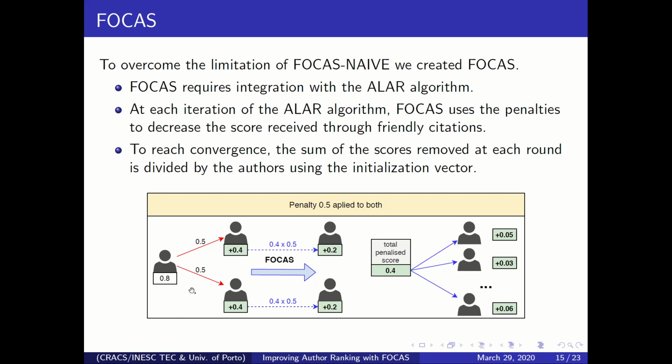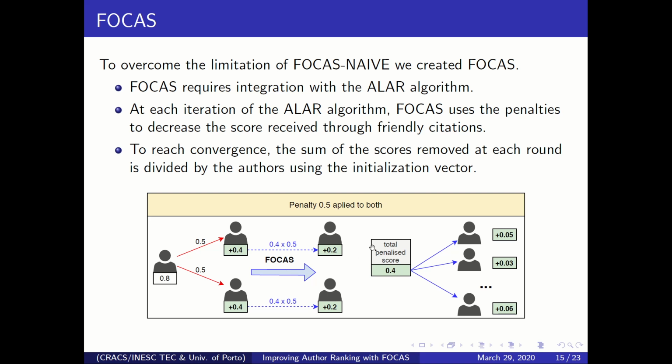We have the same scenario as before, and this time we have the same penalty applied to both citations. We are going to let the score diffusion step spread the score normally, as if there isn't any penalty applied to the citation. Then, after each author receives this score, we apply the penalty and decrease the score of the author. Since the penalty is 0.5, it decreases the score by half, so we are removing 0.2 score from each author. And then, to reach convergence and maintain the stability of the whole PageRank-based approach,